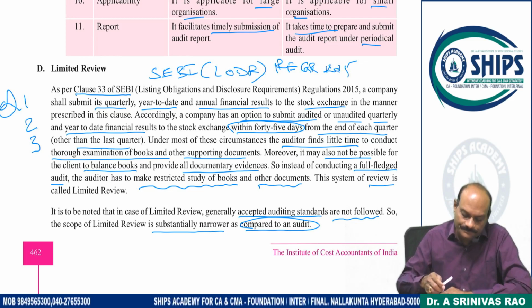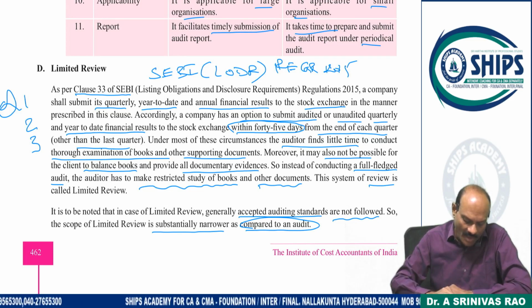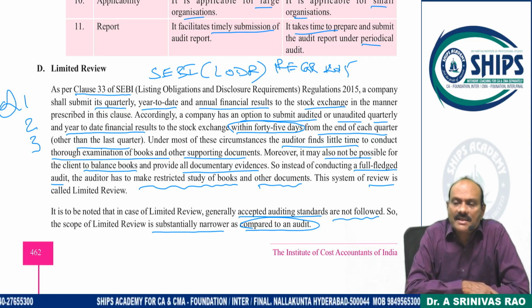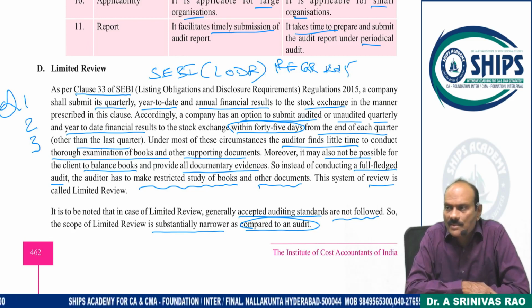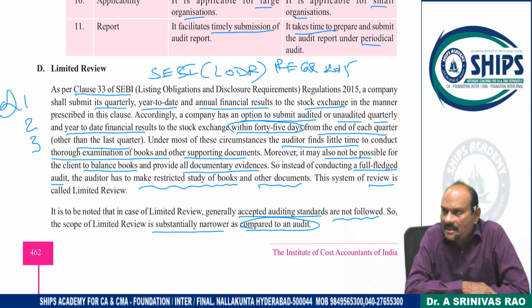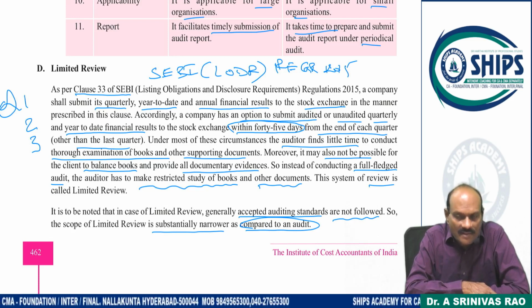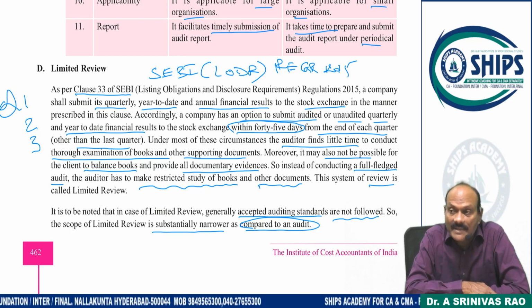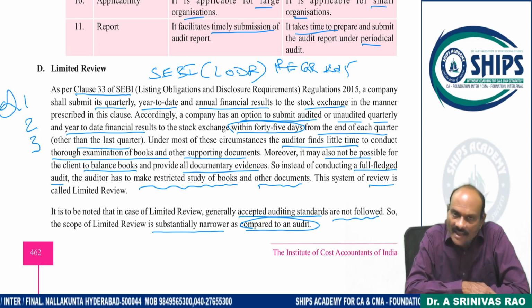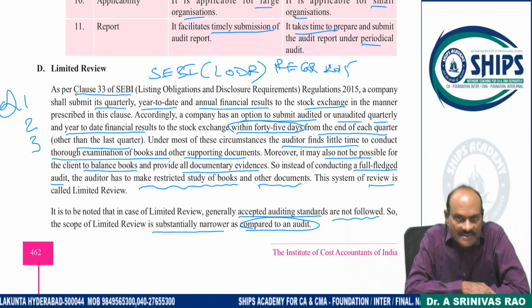So in simple terms, according to clause 33 of the SEBI LODR Regulations 2015, a condition is imposed that for Q1, Q2, Q3 completed, within 45 days, limited transactions have to be examined and a report filed with the recognized stock exchange.